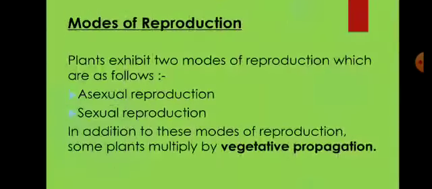Now, what are the different modes of reproduction? Plants exhibit two modes of reproduction, which are as follows: asexual reproduction and sexual reproduction. In addition to these modes of reproduction, some plants multiply by vegetative propagation. Now, let us discuss each mode of reproduction briefly.